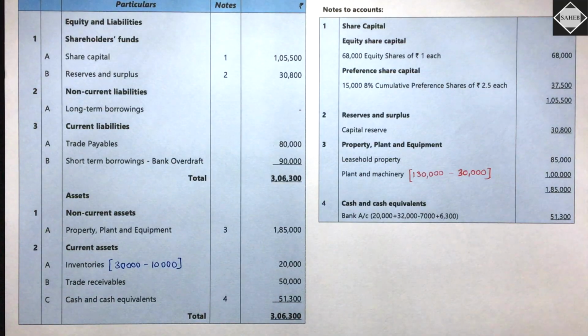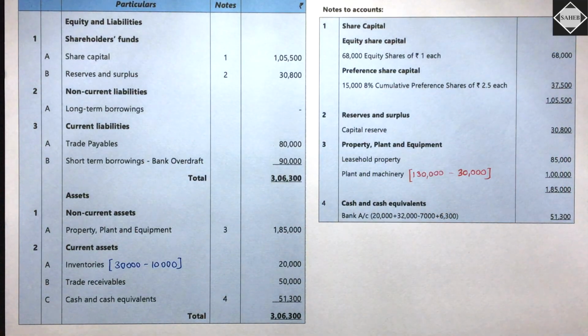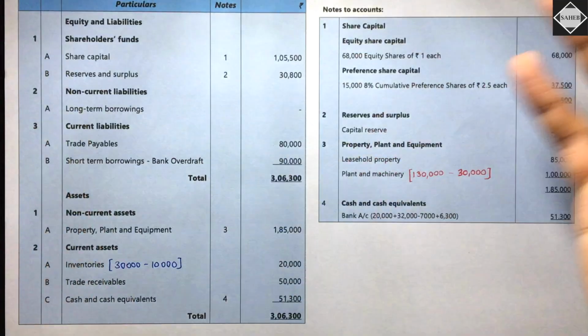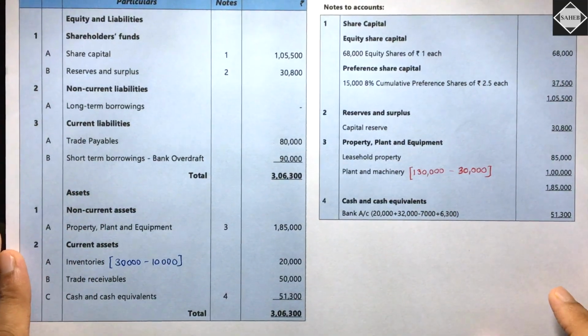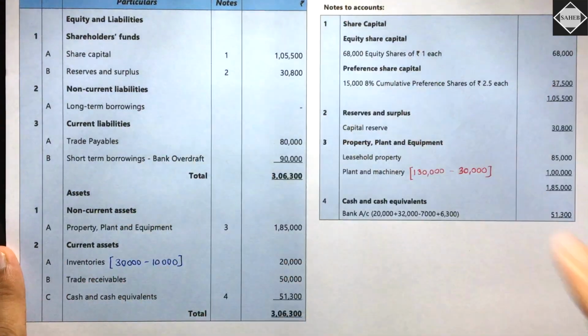So why has it been set off over there, and here why are we not setting off? Understand what ICAI is doing. Let me just tell you right now. Let's have that discussion which I'm talking about. Yes, the balance sheet is over. You understood, no? Everything we have discussed. How did we do this? And it is tallying, 3,06,300. Here also 3,06,300. Simple, right?